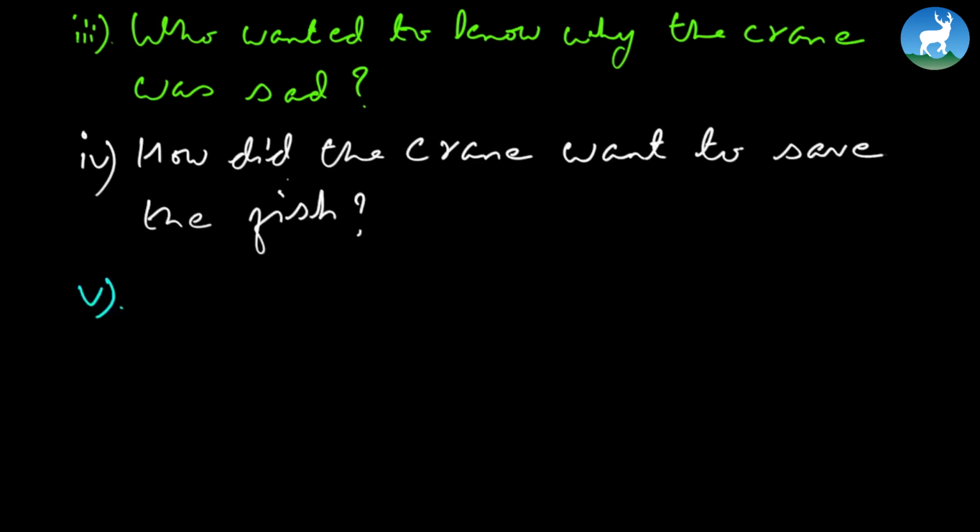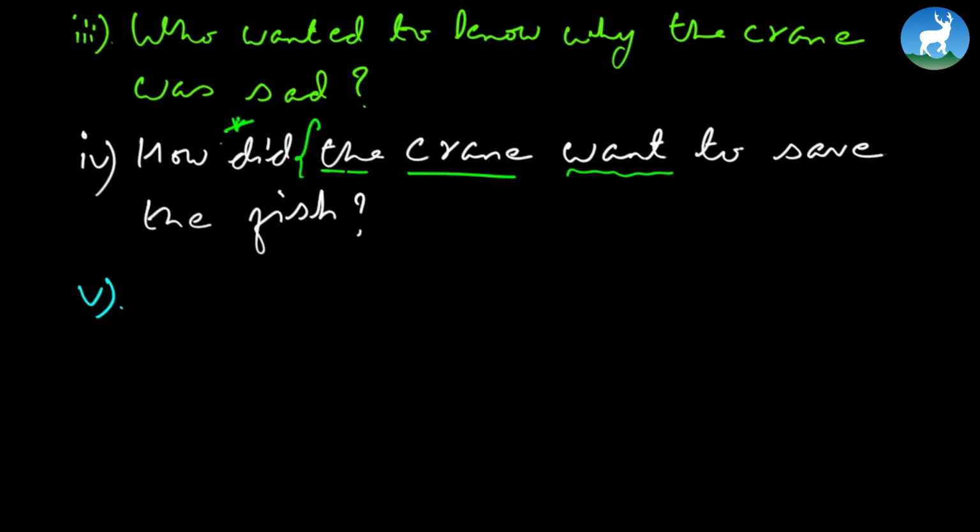5. Most of the time, the answer begins right from the question. So you can begin from "The crane wanted." Again, it's "did" here, take it to simple past. The crane wanted to save the fish by carrying them on its beak to the nearby pond. Okay, the answer lies right in the passage.